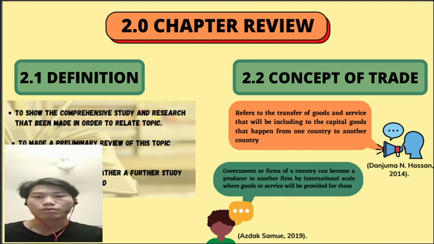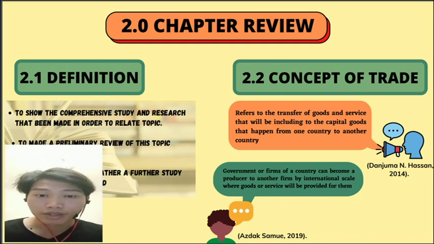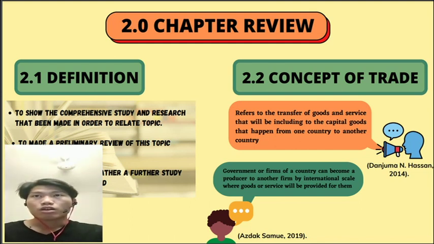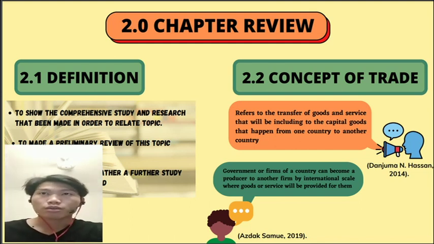The next research about the concept of trade is from Asdak Samui in 2019. This concept is about how a government or a firm of a country can become a producer for another country on an international scale, where goods or services will be provided for them.